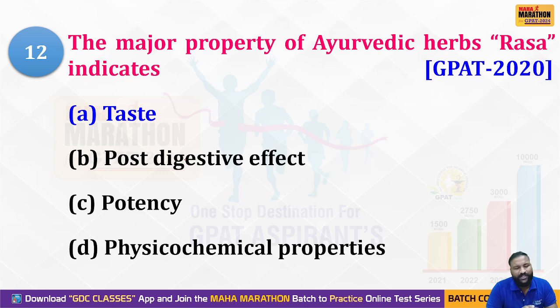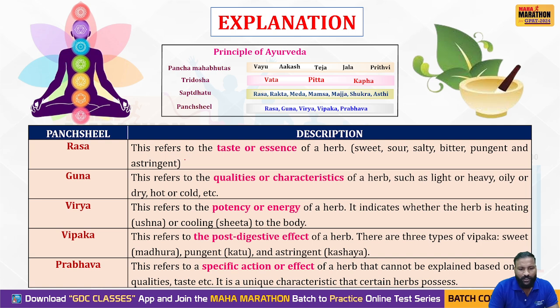Yes, obviously option A, taste refers to rasa in Ayurvedic herbs. We'll see the Panchashila principle. Rasa refers to taste or essence, where guna refers to the qualities or characteristics or properties of a drug or herb. Virya refers to potency or energy, whereas Vipaka refers to the post-digestive effect of a herb. Prabhava refers to the specific action or therapeutic action of a drug.